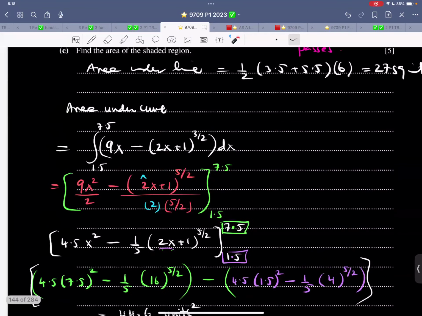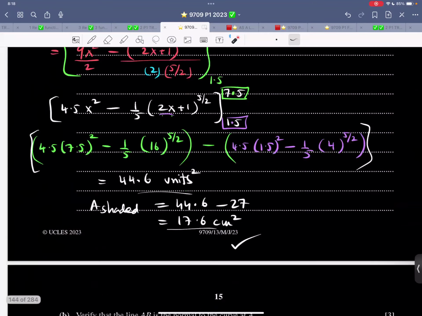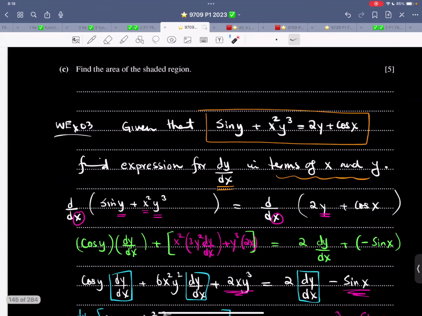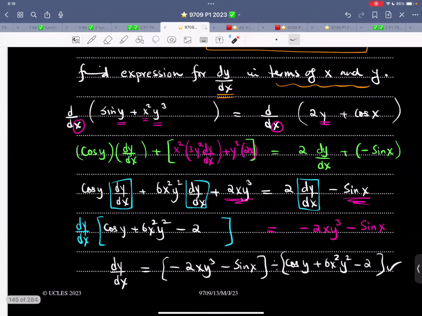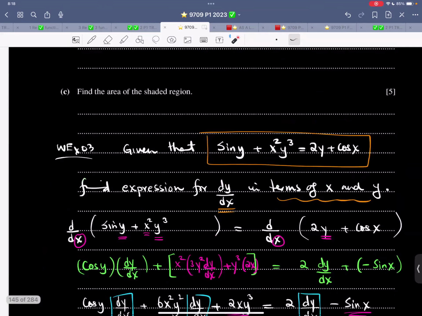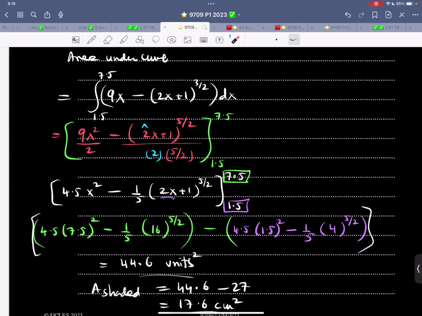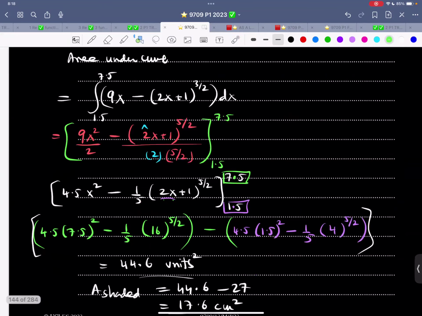That was done earlier. So maybe at some point I might have done this. No, this is something else. I think I just made some P3 working over here. So 16 raised to power of 5 over 2. Let me write it. 16 raised to power of 5 over 2. Let me correct it. It can be written as 16 raised to power of 5 raised to power of half, 16 raised to power of half raised to power of 5. This is easy, work it out.